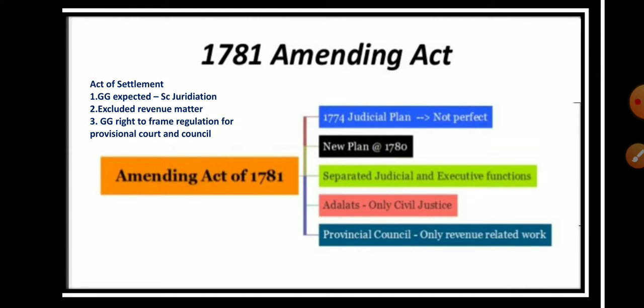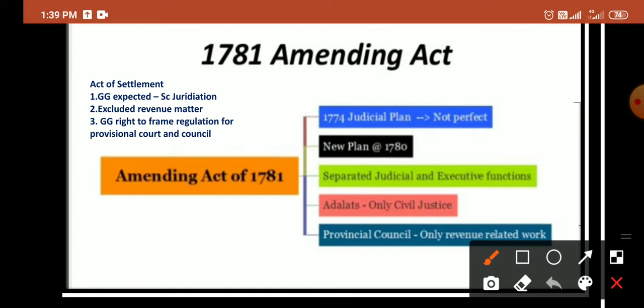the Amendment Act of 1781. There were various defects in the Regulating Act of 1773, so the British Parliament passed the Amendment Act of 1781, also known as the Act of Settlement.